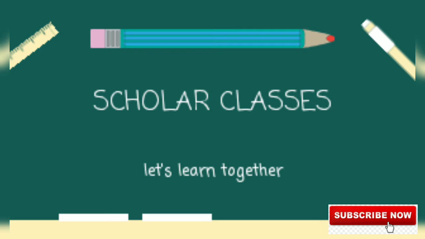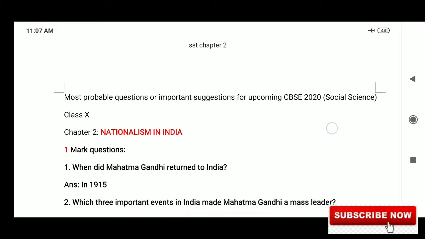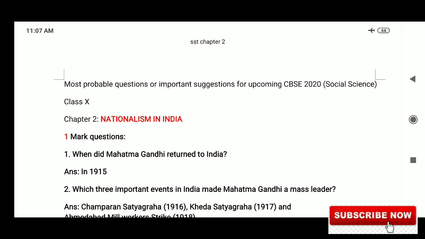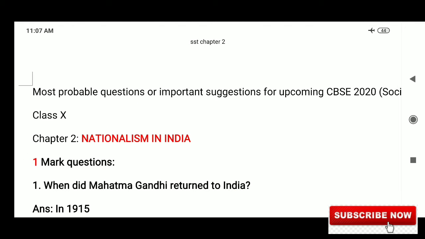Today we'll discuss the notes on chapter 2 from history, that is Nationalism in India. So we'll discuss the 1 mark questions first, and it will be followed by 3 mark questions and important 5 mark questions. So first question is, when did Mahatma Gandhi return to India? The answer is in 1915.